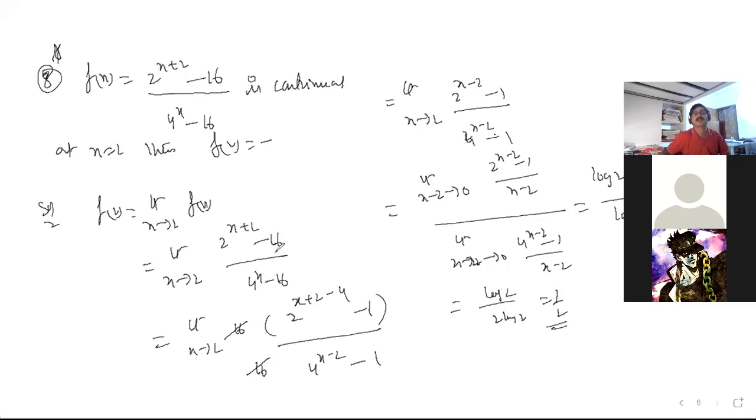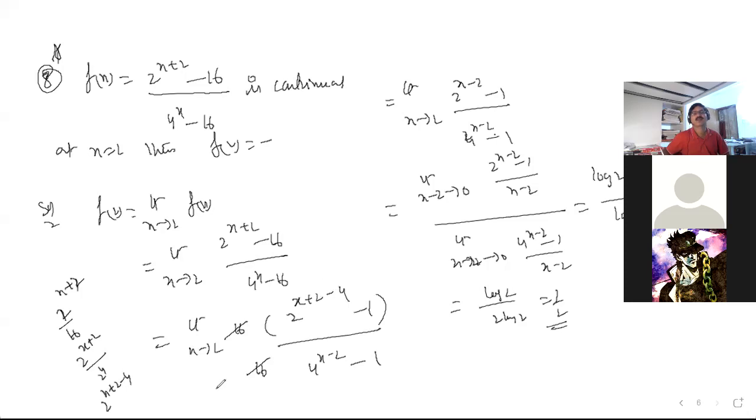Yes, sir. I have taken 16 common. See, 1 by 16 I'll get here. Actually, I'll get here 2 to the power of x plus 2 by 16. Here 2 to the power of x plus 2 is there already, and 2 to the power of 4. If you write in the numerator, 2 to the power of x plus 2 minus 4 we will get. That only I wrote here.